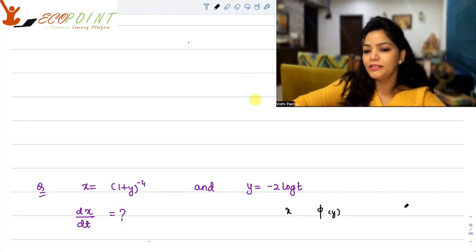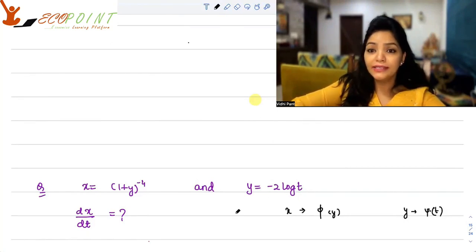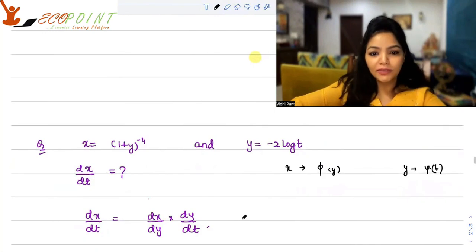We can clearly see that y is in terms of t. So how can we relate in terms of derivative x and t? dx upon dt will actually be dx by dy into dy by dt, right? So you have to calculate the derivative of x with respect to y, the derivative of y with respect to t, and just multiply the two.